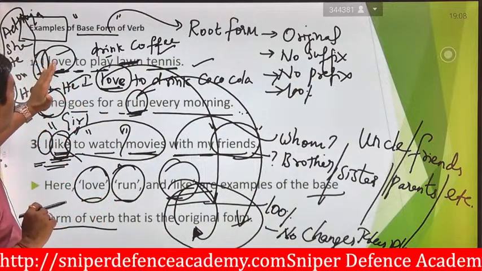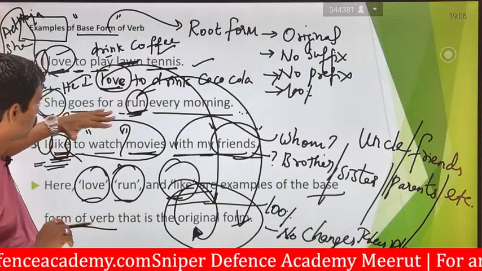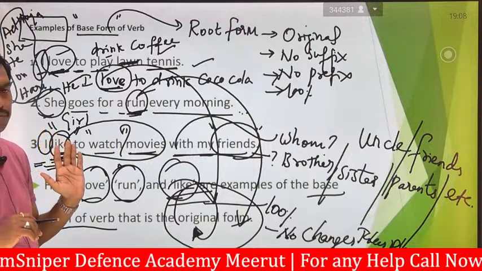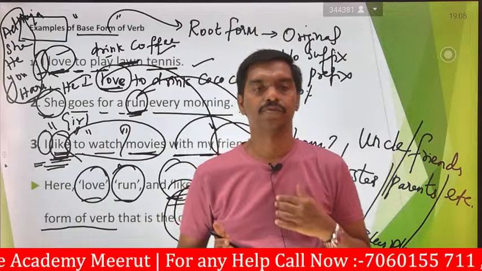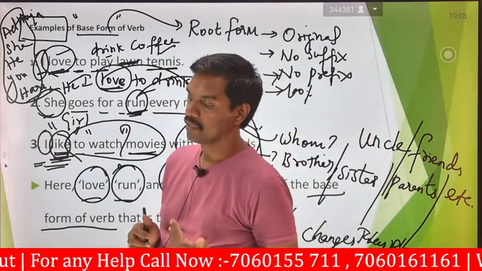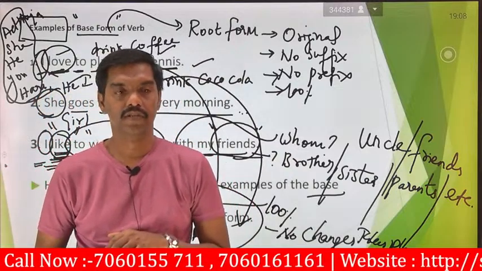One is I love to play tennis, love. She goes for a run every morning. I like to watch movie with my friends. So these are some of the examples. Today you practice in your house. Okay, so what words are used for how to form sentences with base forms? So today is